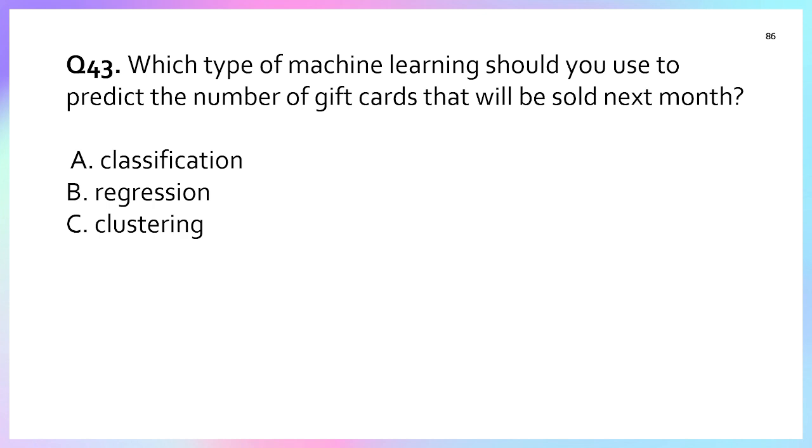Question number 43. Which type of machine learning should you use to predict the number of gift cards that will be sold in the next month? A. Classification, B. Regression, and C. Clustering. Classification again, it is not, because in classification we classify objects, right? In regression, yes, the value can be more than one, and it tells about future-related data, and it's more than zero. Clustering is related to grouping. So the correct answer is regression.